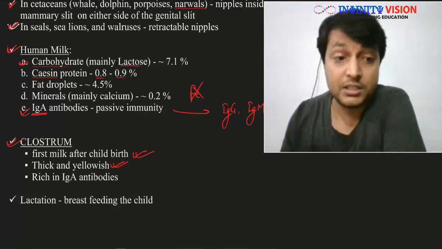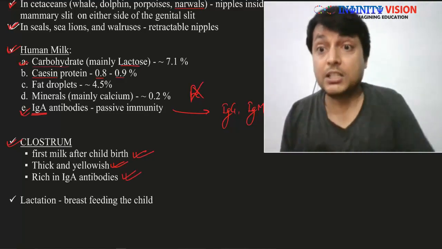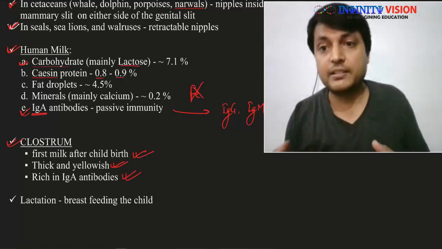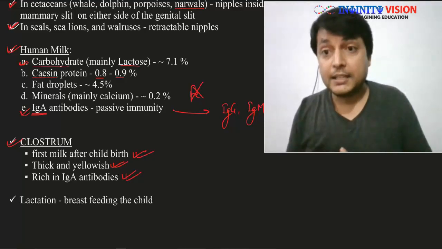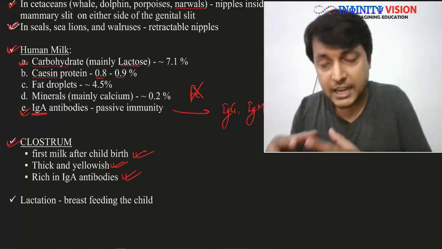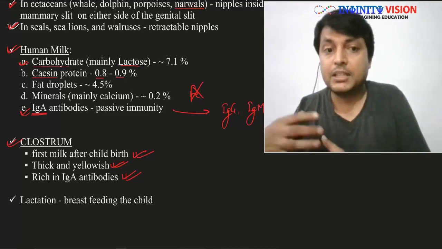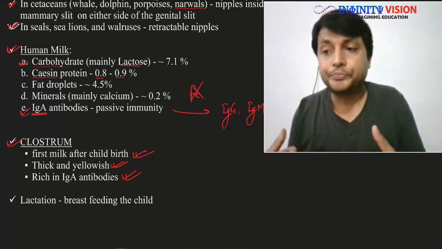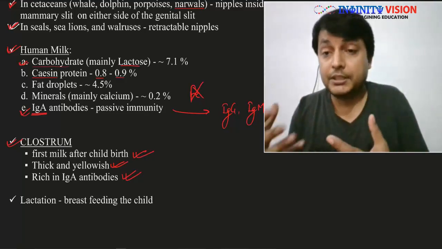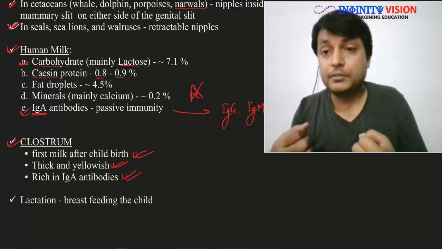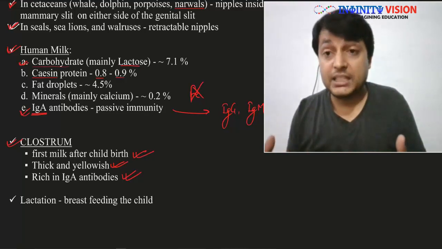Why? Because it is highly rich in the IgA antibodies, and hence it is going to provide a lot of passive immunity. It is very important because the child, immediately after childbirth, is coming into an external environment where it encounters a lot of antigens, when he or she is respiring, or the surrounding air has a lot of antigens.